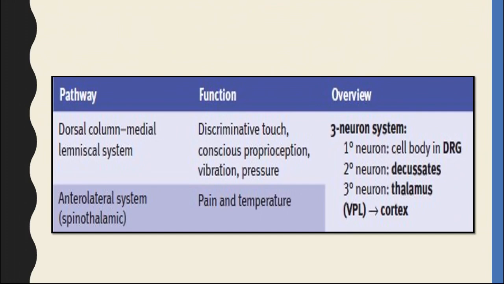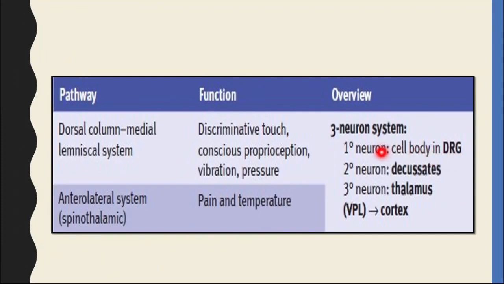So, whether it is the dorsal column pathway or the anterolateral pathway, both the pathways are made up of 3 neuron system. It means there are 3 neurons which complete this tract. First is primary neuron, that is the cell body in the dorsal root ganglia.